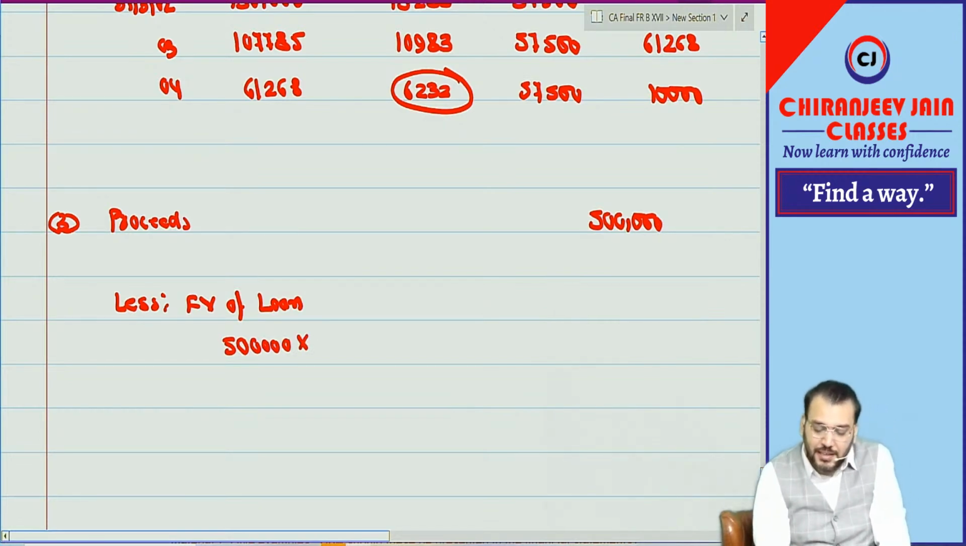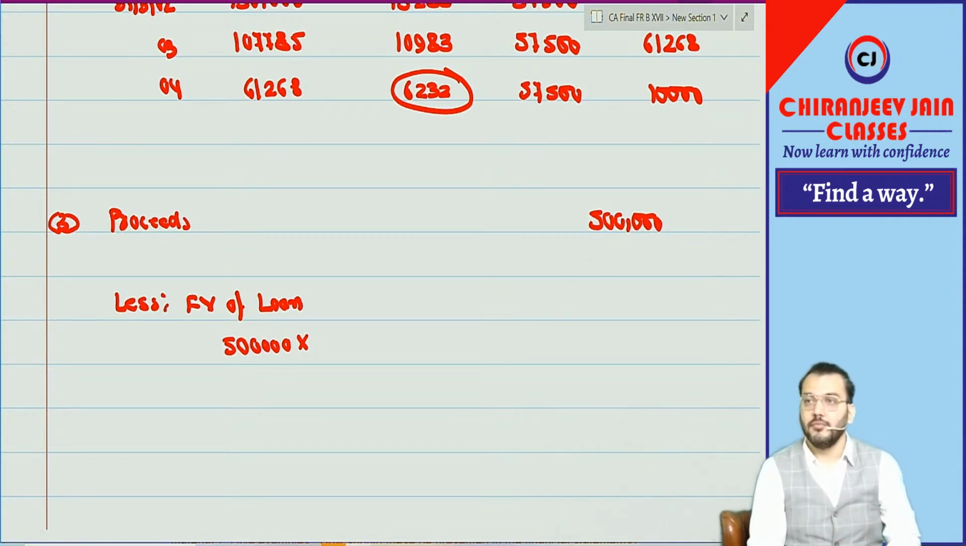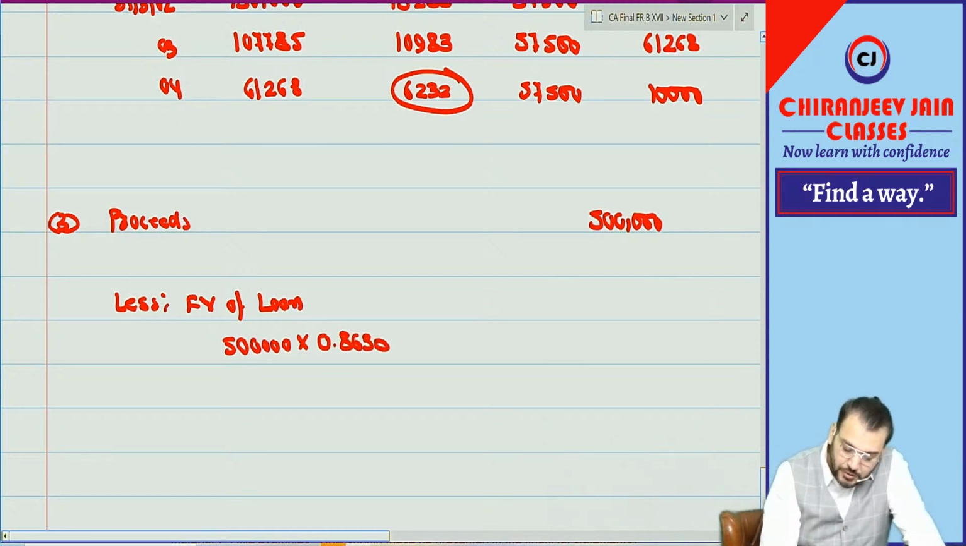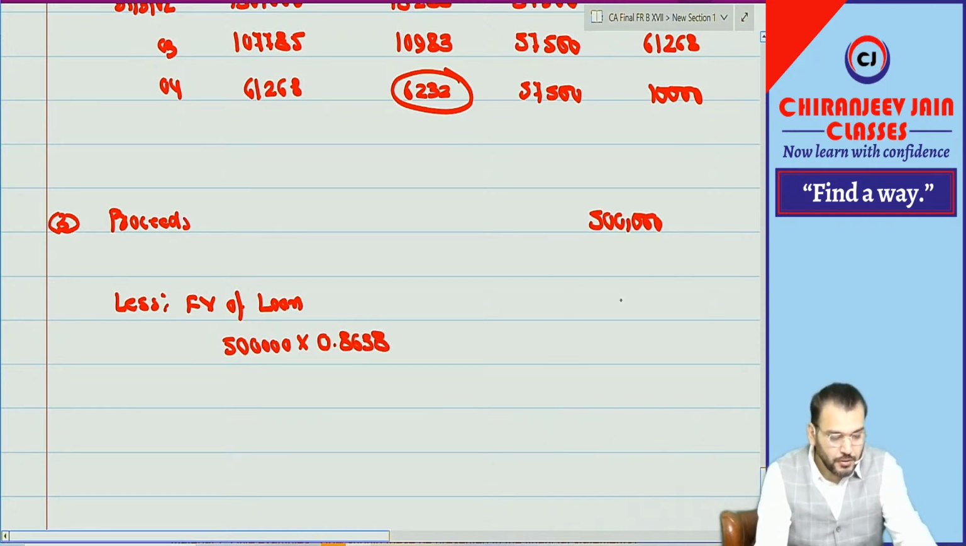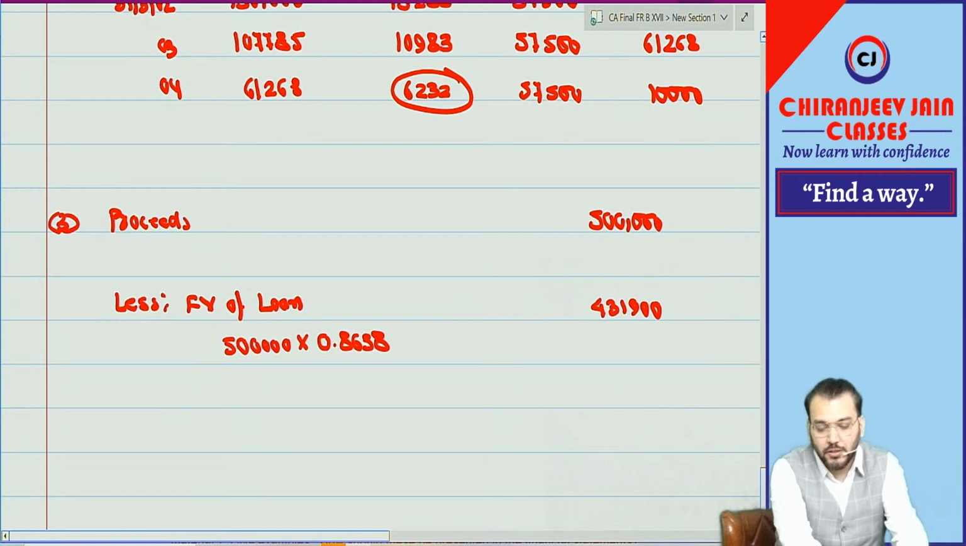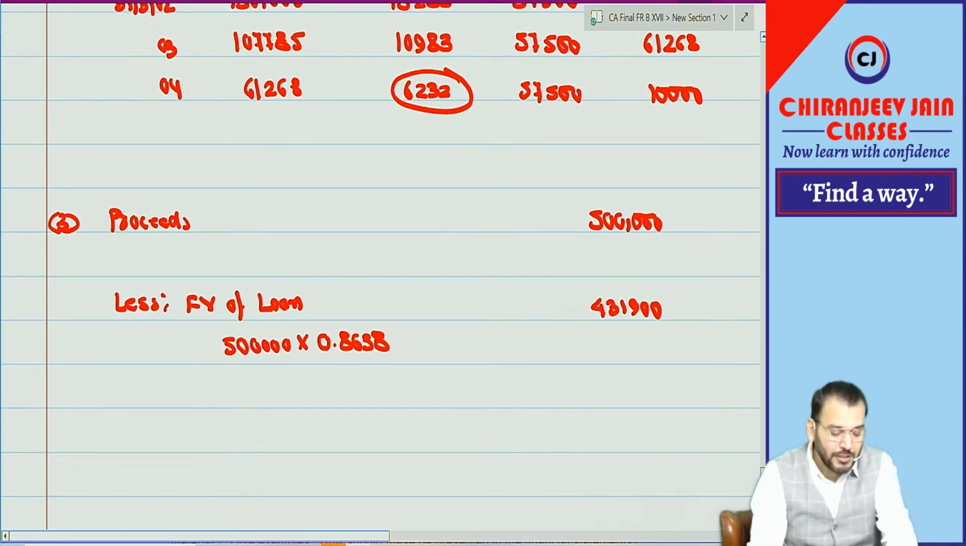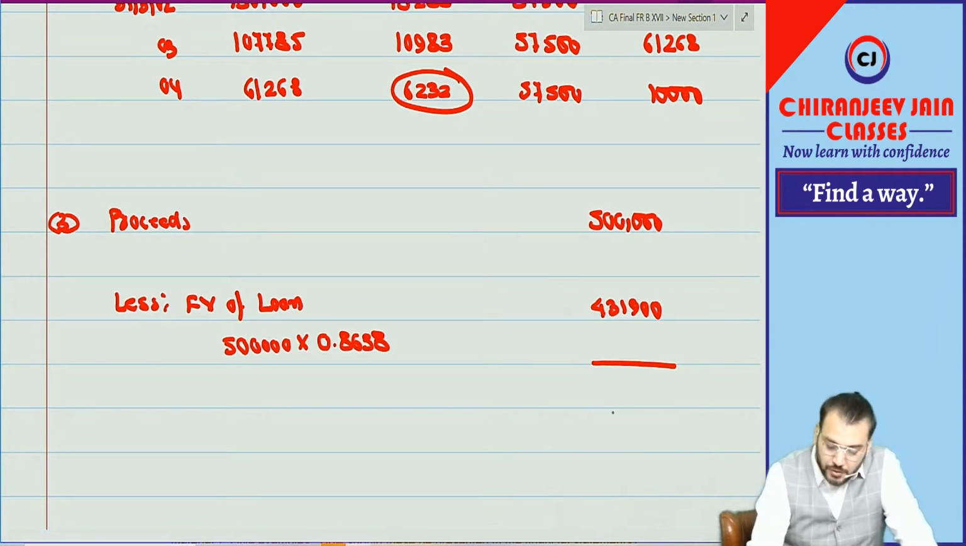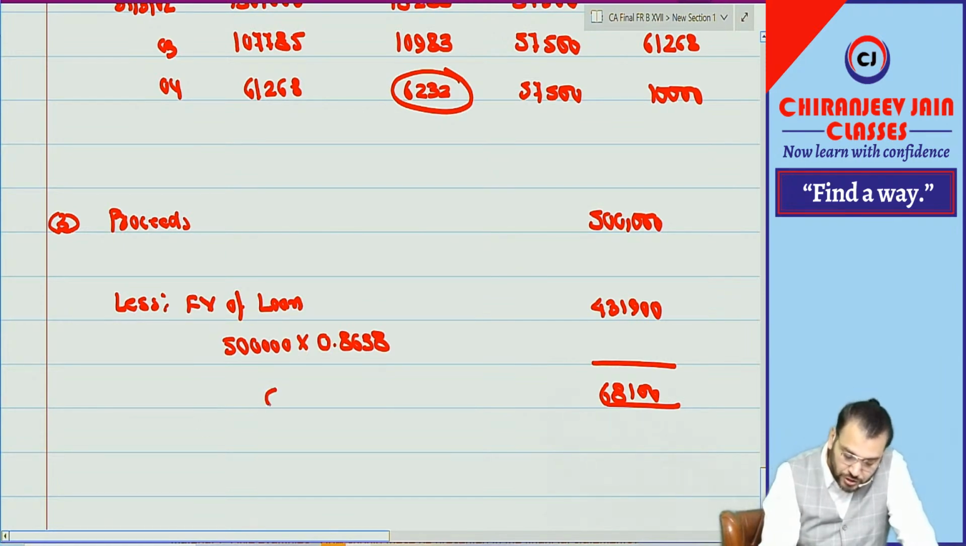into, can you give me the present value factor at a rate of 5% at the end of the third year? 0.8638. How much is it coming? 4,31,900. Okay, sir. So what will be the amount of government grant? 68,100. Correct. So this becomes the government grant.